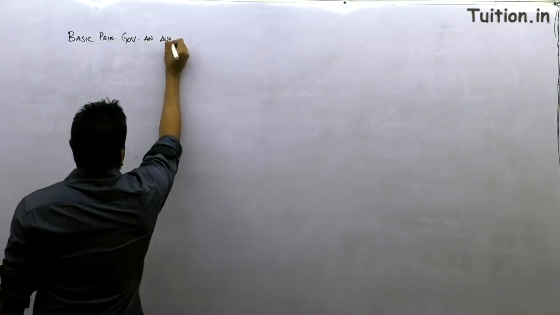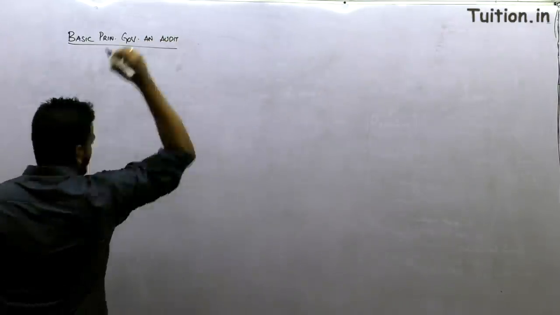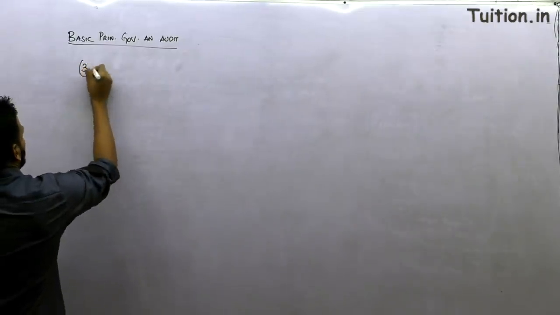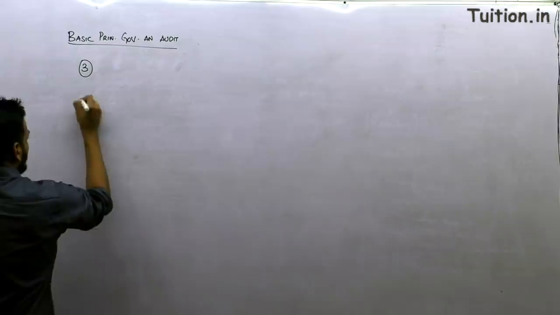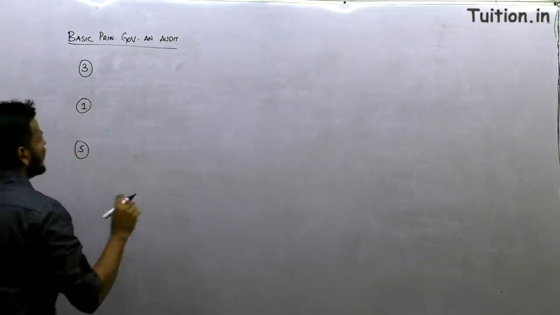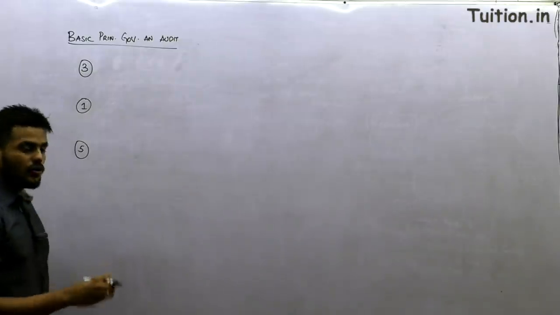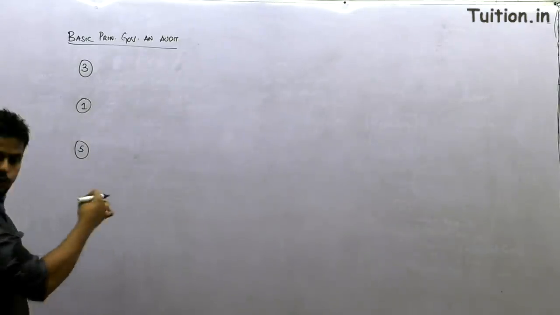So let's figure out what are the basic principles governing an audit. What are the basic principles that govern the audit? Let me tell you the first 3 points. Let me break it down into 3, 1, 5. This is the quick and easy understanding of how you go about remembering this question on basic principles governing the audit. 3, 1, 5.